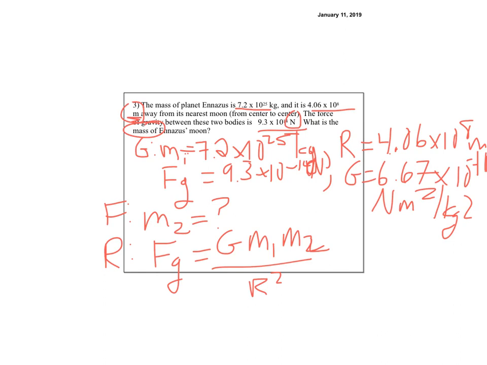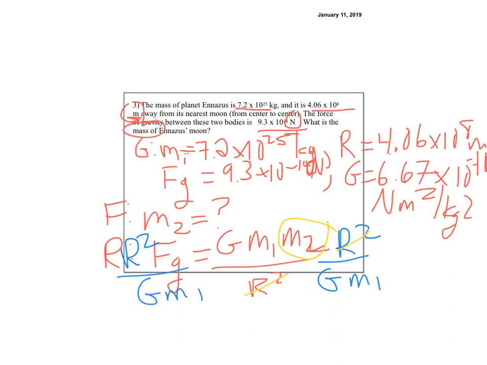All right, so GM1 M2 over R squared. We want to solve for M2, so that means I'm going to multiply both sides by R squared, so I can cancel off the R squared, and then I'm going to divide both sides by GM1, and so that cancels out the GM1.